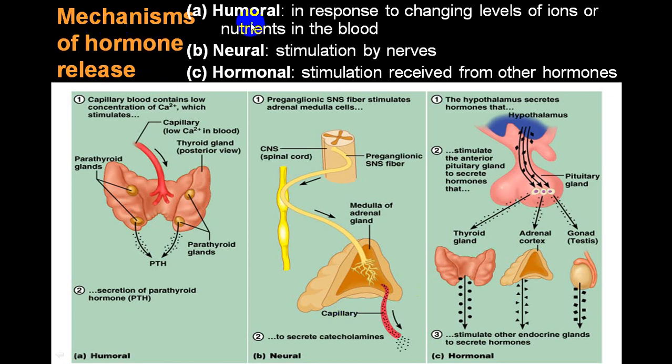There are three basic mechanisms of hormone release. One, humoral mechanism in response to changing level of ions or nutrients in the blood. Neural stimulation, that is by nerve. Classical example of that is adrenal medullary hormone secretion, that is what we call noradrenaline, adrenaline, or norepinephrine, epinephrine, and that we call catecholamines. This is neural stimulation, and this is humoral stimulation, that is TSH.